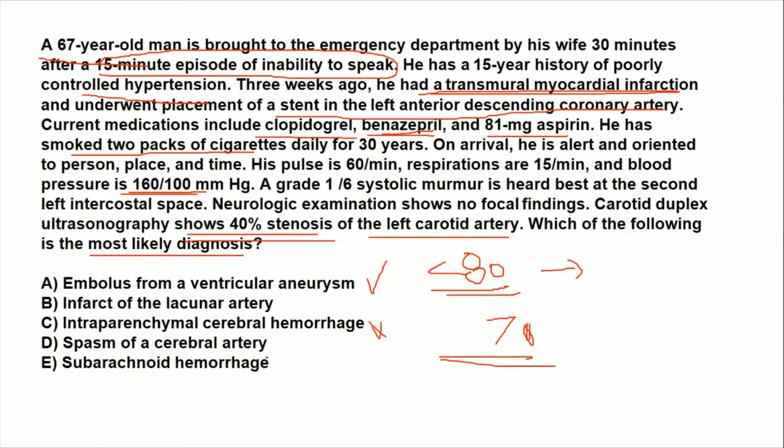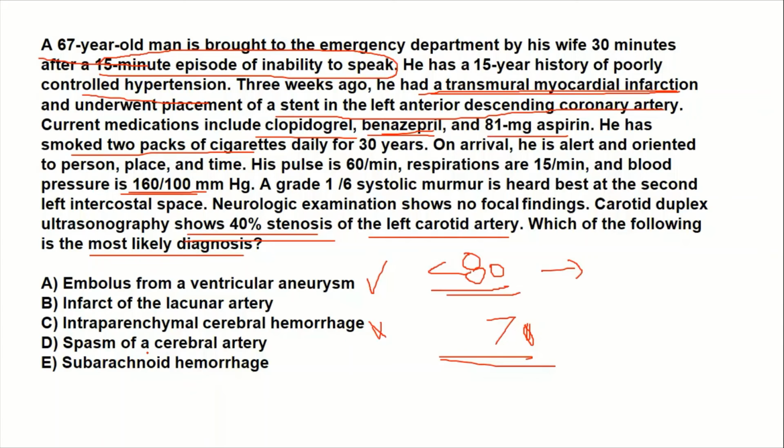But subarachnoid hemorrhage itself is not going to present with focal neurological signs in the patient. But the stroke or spasm of the cerebral artery because of the subarachnoid hemorrhage can present with focal neurological signs. I hope it makes sense.